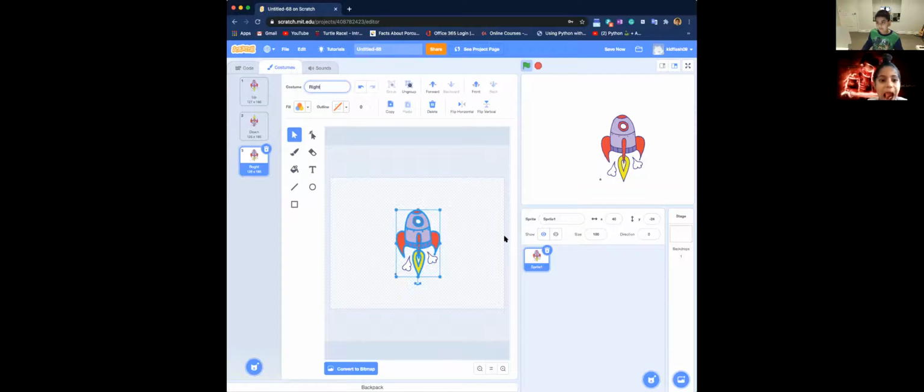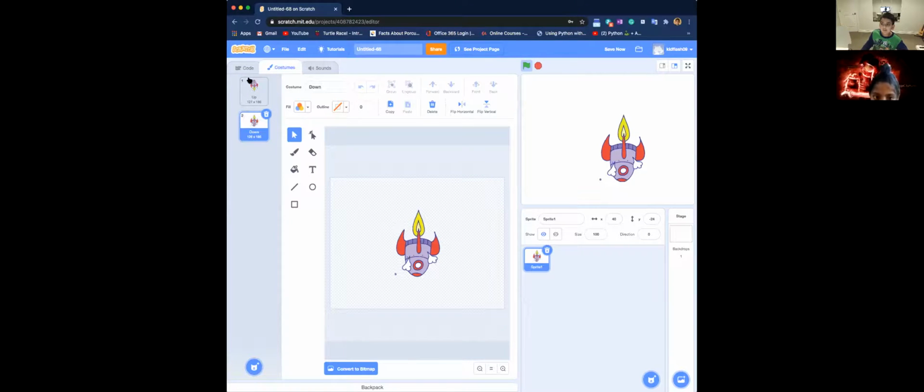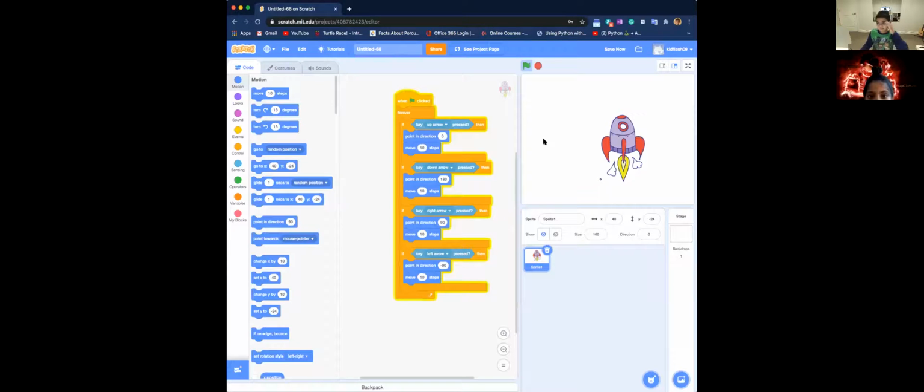Oh, I know. Okay, or actually no, we don't need to do that. So we're just going to name it up, or we don't even need that. We can just keep it at up, and then I'm just going to name this rocket. Rocket.